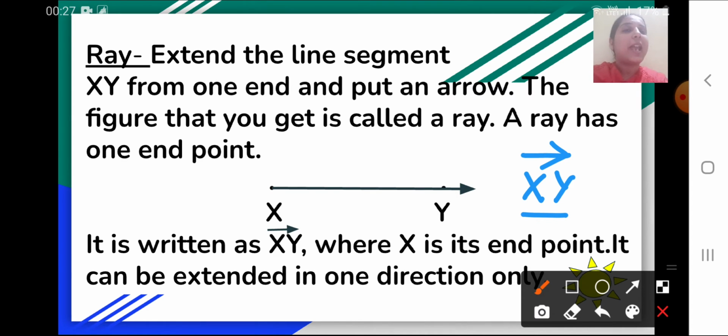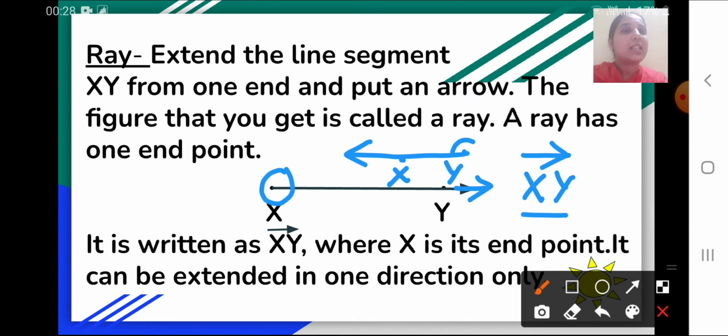Where x is the end point and it can be extended in one direction only. Here it is extended from the side y, but it could also be like this. Suppose this is xy, it can be extended from the other end, from the other direction.